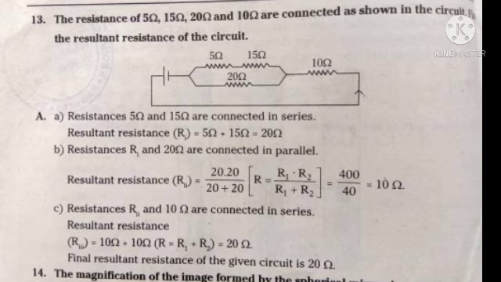Finally, resistances R1 and R2, 10 ohms, are connected in series. Again 5 ohms and 15 ohms in series connection. Then total 20 ohms and 20 ohms are in parallel connection. Finally, total connection with 10 ohms. Total resultant resistance in series connection is 10 ohms plus 10 ohms, that equals 20 ohms.